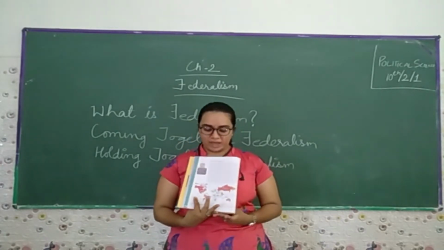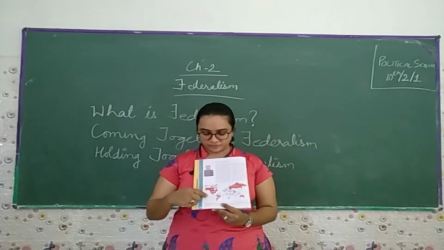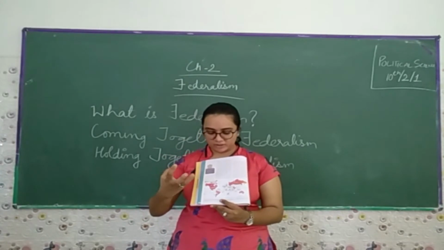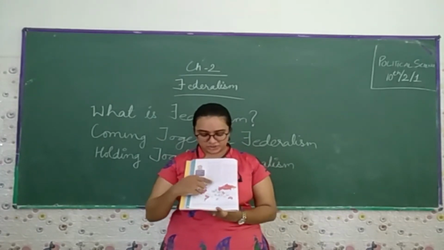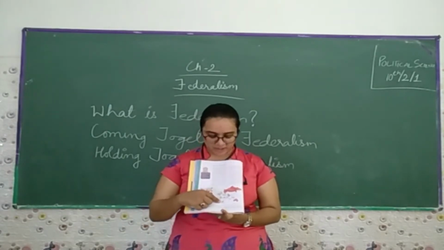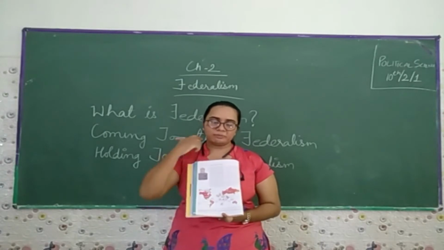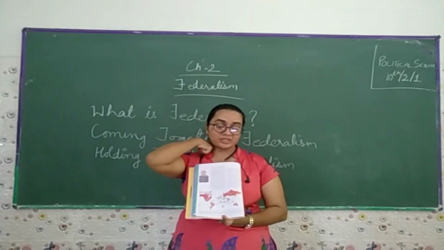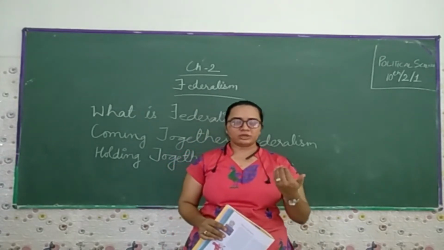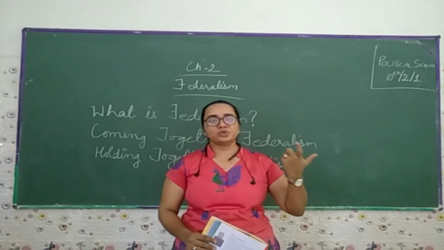You can see this map. The first one, which I already explained, is Canada, then the United States of America, then Brazil, then Argentina, Belgium, Spain, South Africa, Russia, Australia, India and Pakistan. So these are the countries where there is federal government, which means all the power is not with one particular person; they share the power among all the governments.